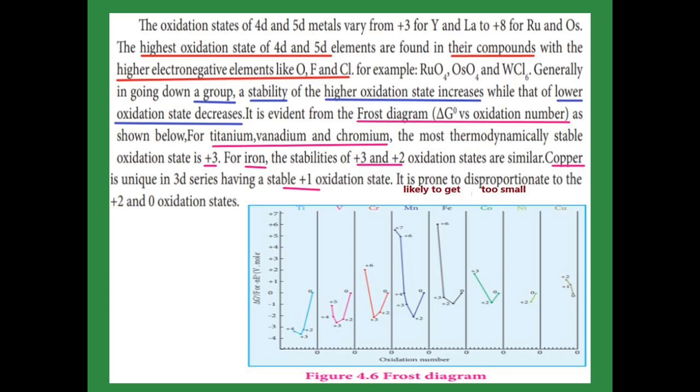And then iron. In iron, there are two stable forms, one is plus 3 and the other plus 2. You see that in iron they are similar. And copper, in copper the plus 1 oxidation state is prone to disproportionate to the plus 2 and 0 oxidation states, as seen from the Frost diagram.